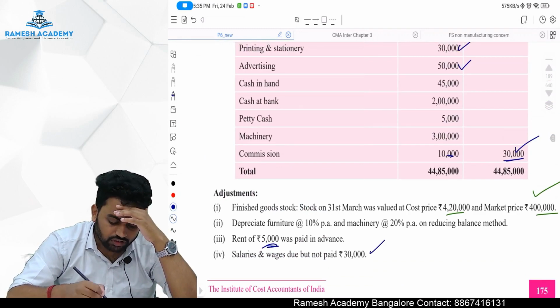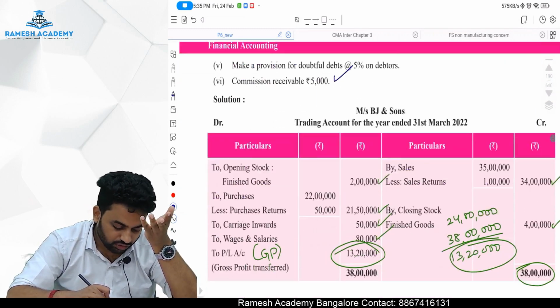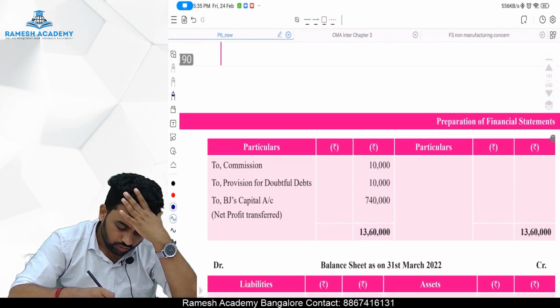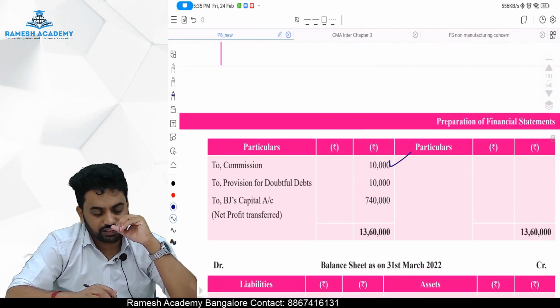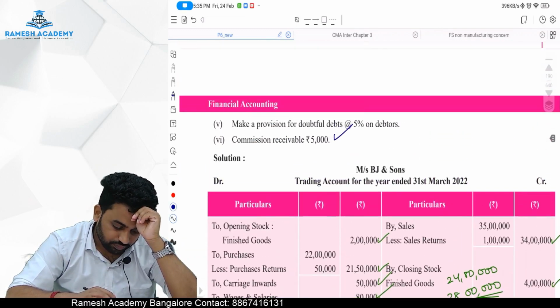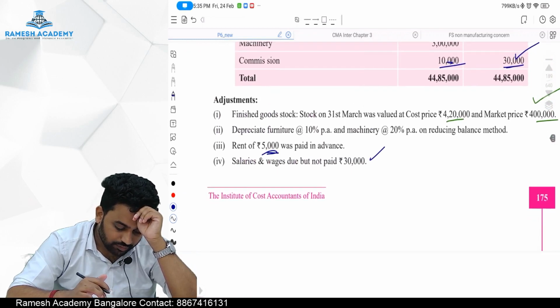Also 10,000 is a commission expense. So, to commission paid 10,000. Done, sir. So the trial balance is done.